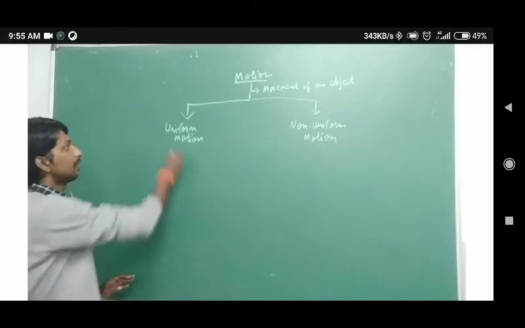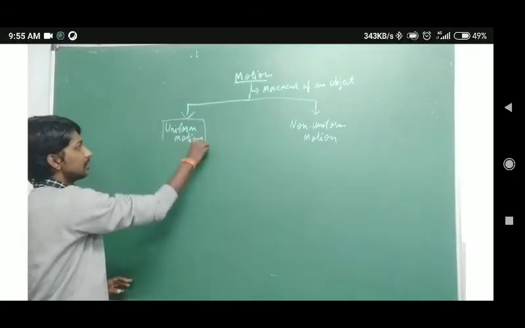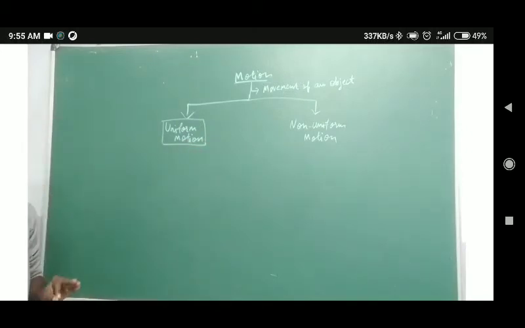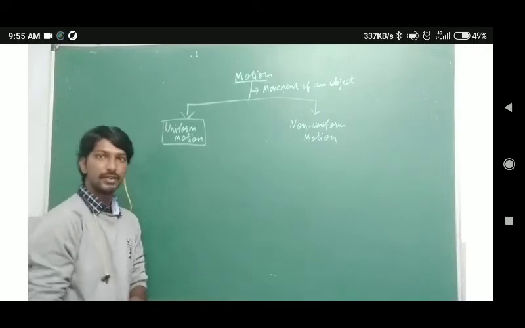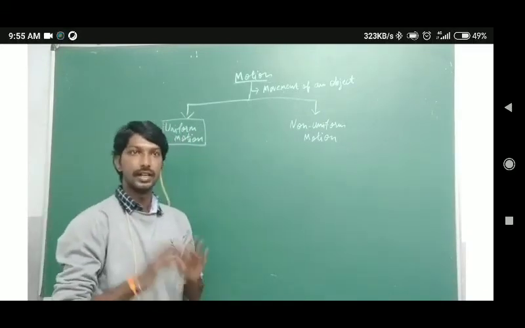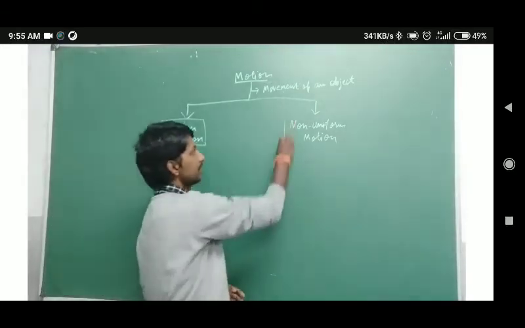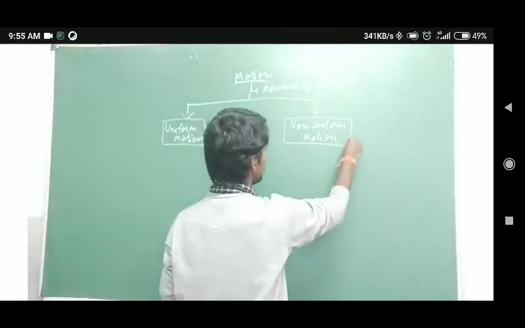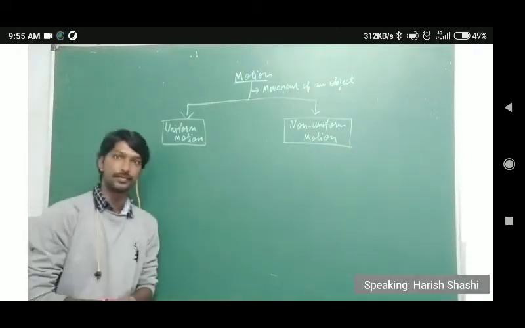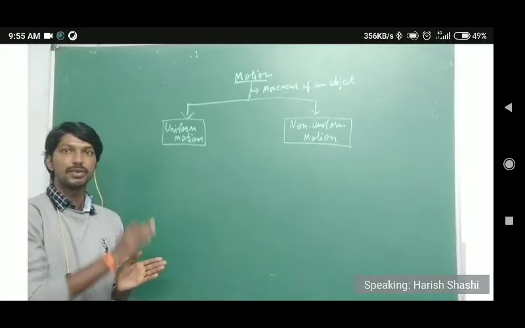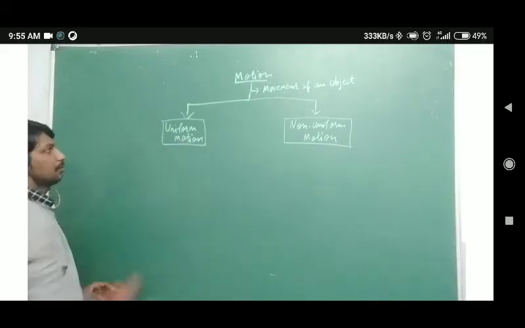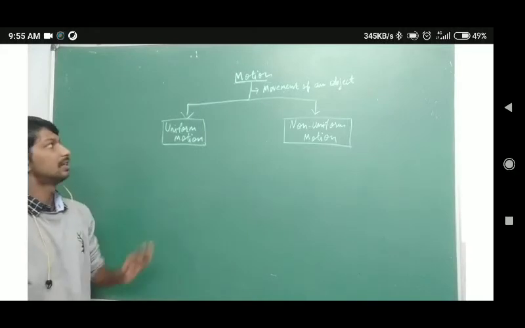So how can we define uniform motion? Usually in schools you'll be wearing a uniform, which means what? Same. No one is different. Each and every school has a uniform, isn't it? They have a particular dress code so that they all should be the same. The same way here, uniform motion, in terms of science.